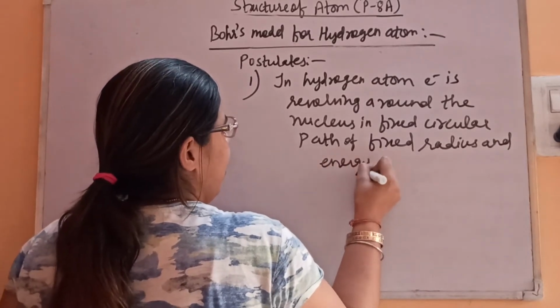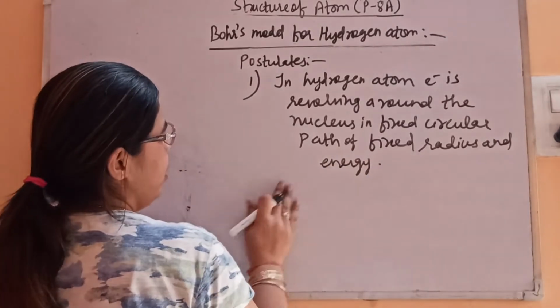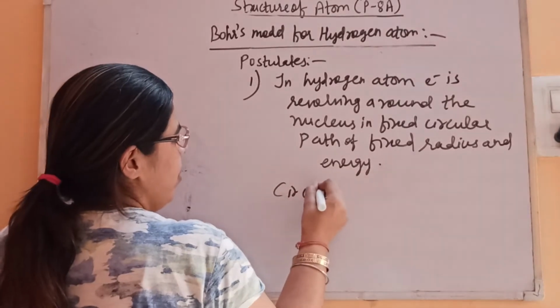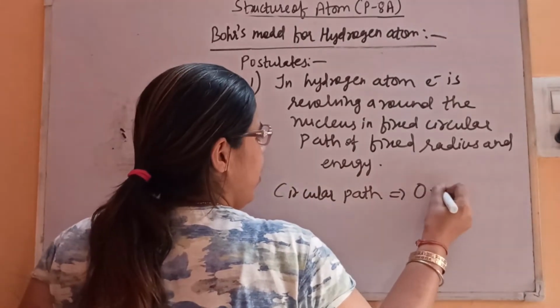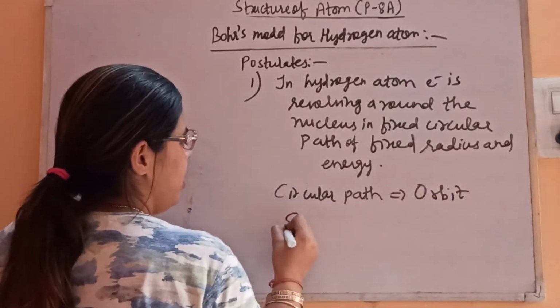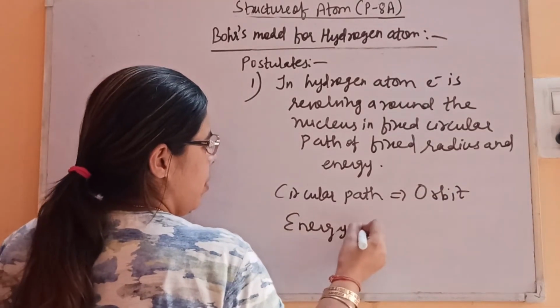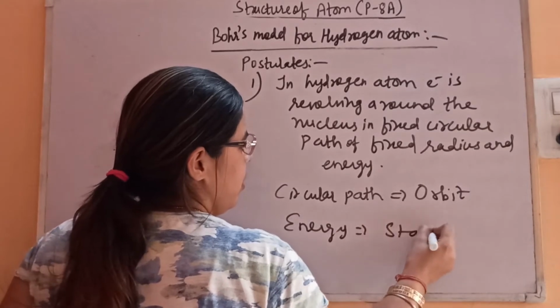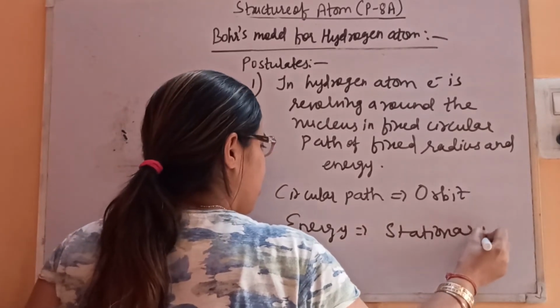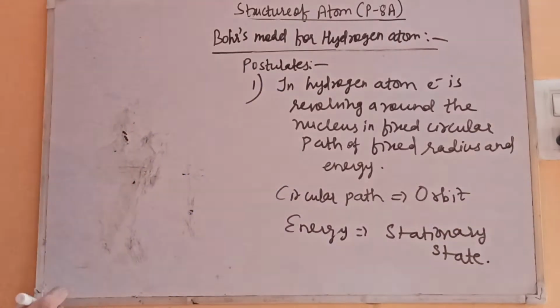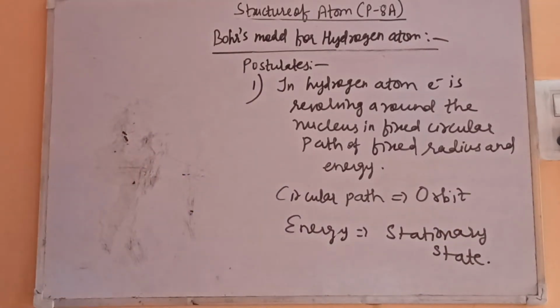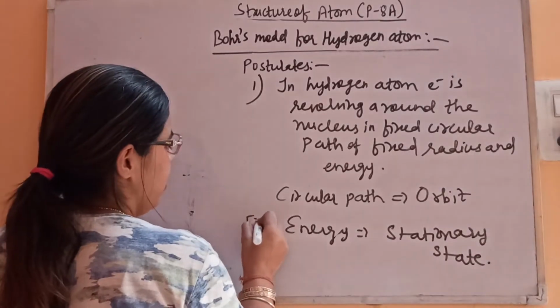Okay, so the circular path of fixed radius is known as an orbit, and fixed energy is known as a stationary state.